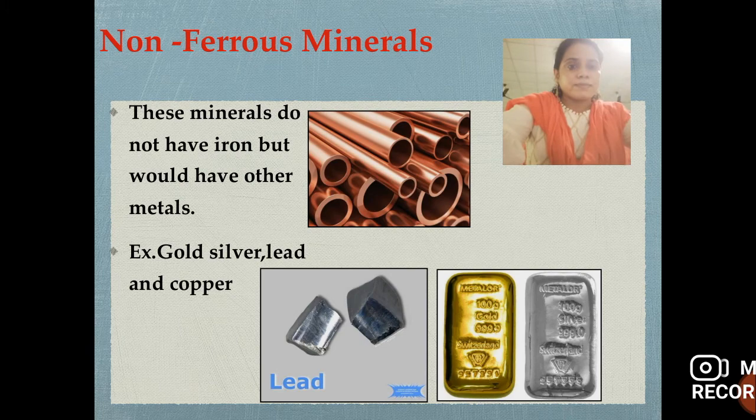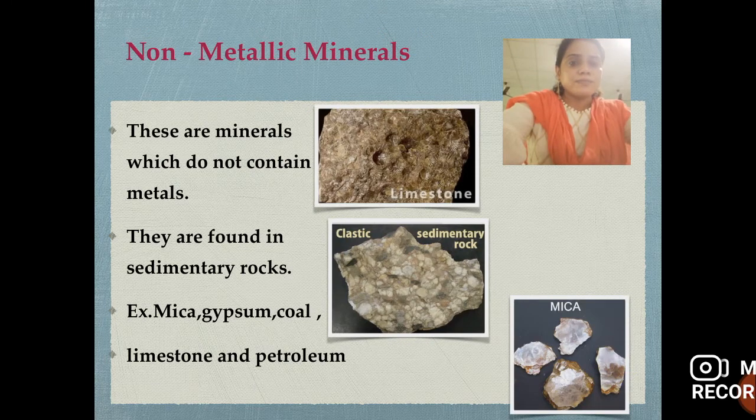Now non-ferrous minerals. These minerals do not have iron but have other metals. So it is just the opposite of ferrous minerals. The non-ferrous minerals do not contain iron but they have other metals. Examples: gold, silver, lead and copper. They have the property of luster or shining.